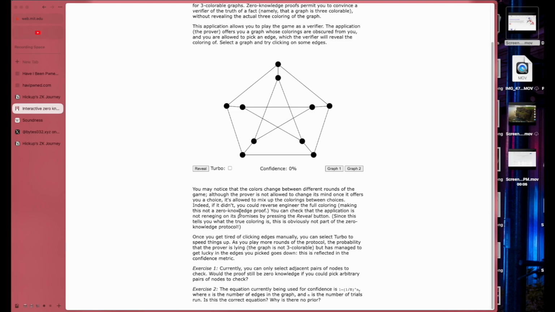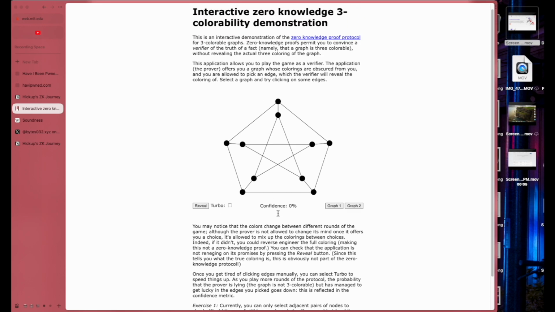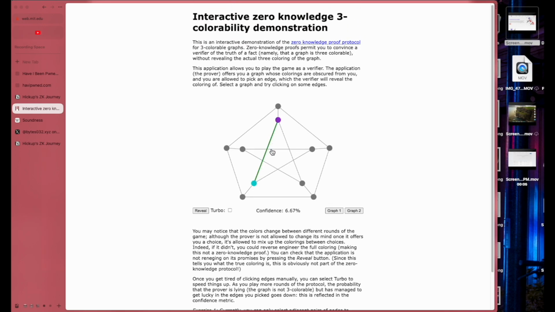Okay. Okay. Oh. Wait, what? Green. Oh wait, blue and purple? Wait, this was... Whoa. I'm not understanding. So these colors change? Dark blue and light blue.